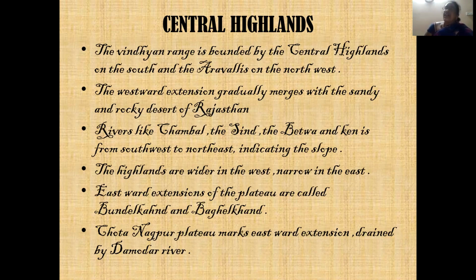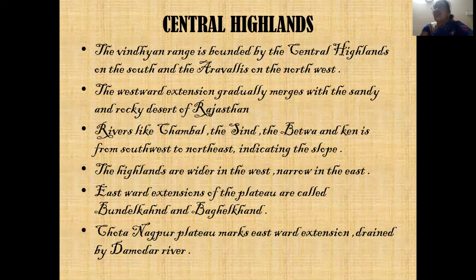So they are very wide in the western part of our country, and as they move towards the east, they become very narrow. The eastward extensions of the plateau are called the Bundelkhand and the Baghelkhand, which are found in Uttar Pradesh, Uttarakhand, Jharkhand, all these areas. The Chota Nagpur plateau marks the eastward extension, drained by the Damodar river.